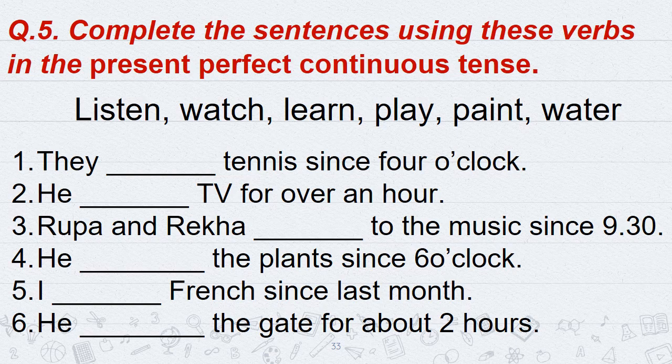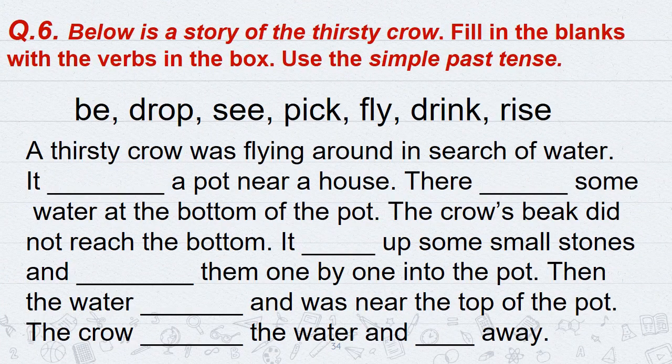Complete the sentences using these verbs in the present perfect continuous tense. This is also supposed to be done in your book. Below is a story of the thirsty crow. Fill in the blanks with the verbs in the box. Use the simple past tense. You need to do the same in your book.